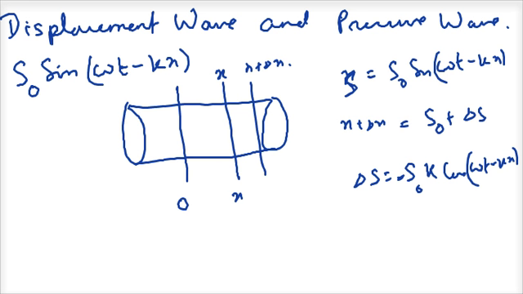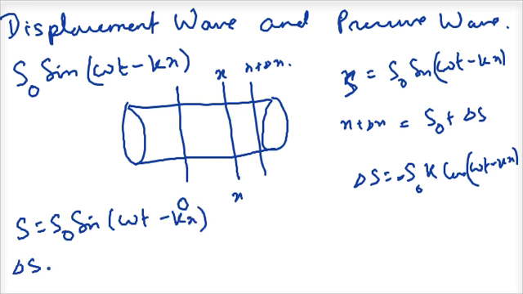I am given that s is equal to s0 sine omega t minus kx. So delta s will become equal to, I am just differentiating it with respect to x.